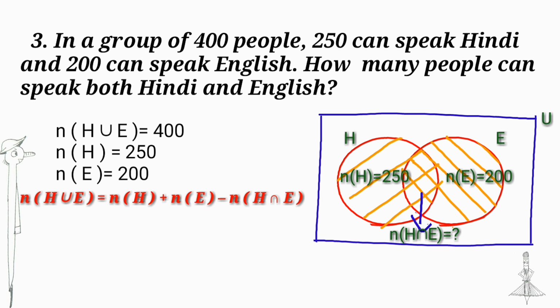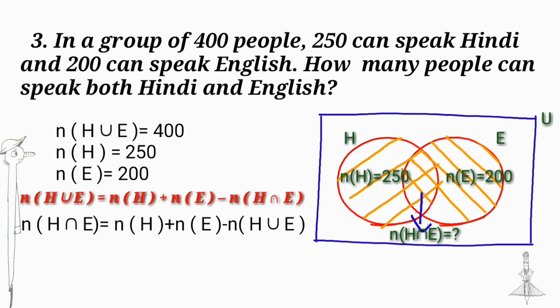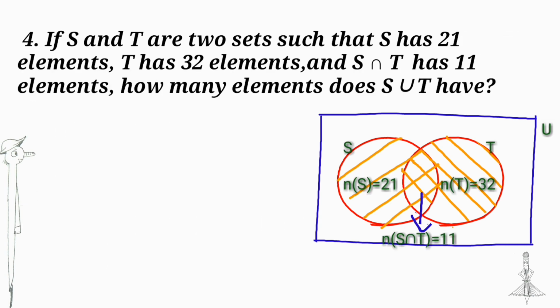Substituting the values in our equation, we get number of elements in H intersection E is equal to 50. Thus, 50 people can speak both Hindi and English. If S and T are two sets such that S has 21 elements, T has 32 elements, and S intersection T has 11 elements, how many elements does S union T have?